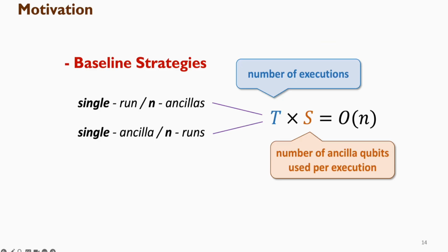And now let's take a close look at these two baseline strategies we described and consider the resources used. Both strategies satisfy the trade-off of the form t times s equals O(n), where t is the number of executions, and s is the number of ancilla qubits used per execution. And the natural question to ask is, can we have a strategy that achieves a better trade-off?